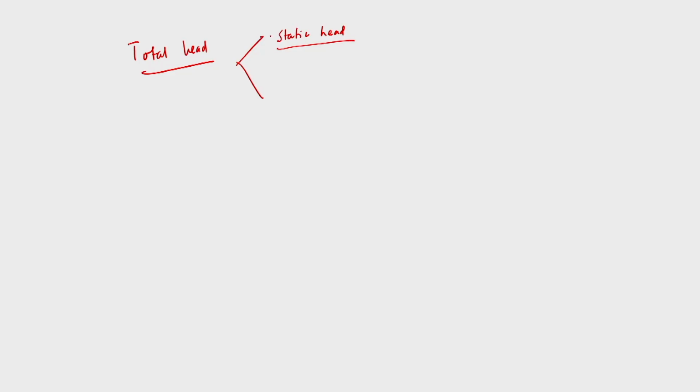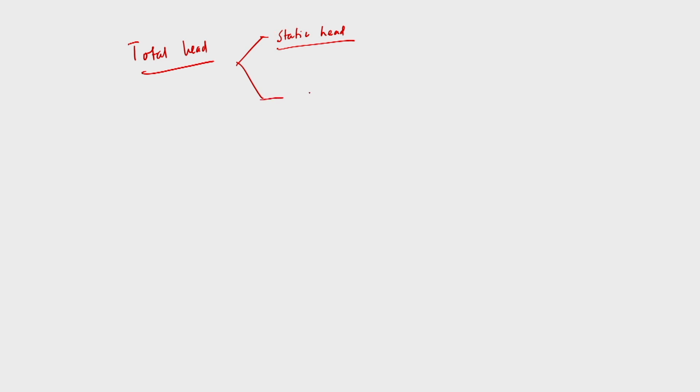So, while you are calculating total head, this total head has two components. As I said, one is static height, that is fixed, because we have nothing to do, it depends upon the layout, I mean where the pump house should be located and the destination points where we need to supply water. So, the height difference between these two locations will give rise to the static head, that is also fixed.